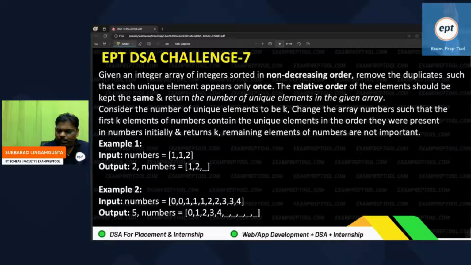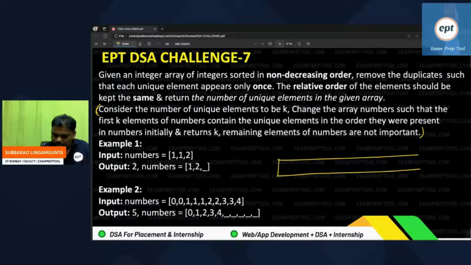Considering the number of unique elements to be k, change the... I think there are some more conditions. So basically what this problem is saying is there is one sorted array, and in that sorted array, some elements are repeating.